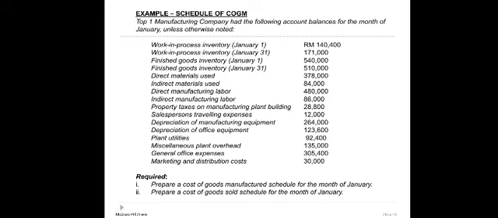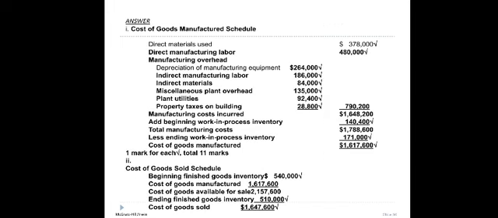So okay, this is the way, see the last slide. This is the way to calculate the cost of goods manufactured, or we call it COGM, cost of goods manufactured schedule. Okay, in this slide you will see the cost of goods manufactured schedule. First, you have to show the direct material cost, and then you have to show the direct labor cost, and then you have to show the total manufacturing overhead cost.